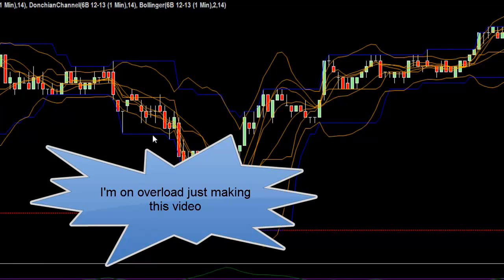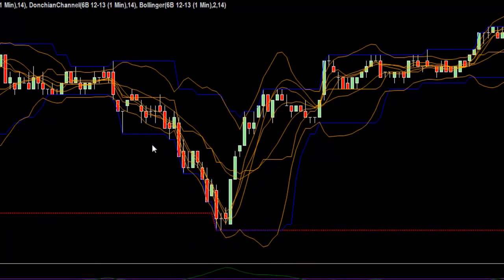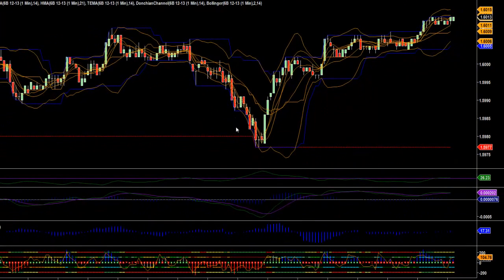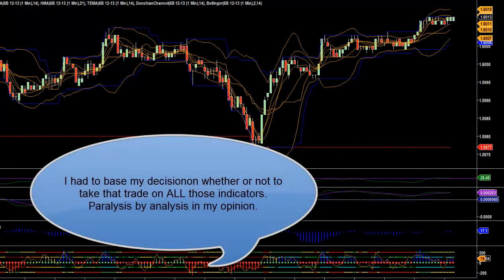Let's look at this short right here. I'm going to use this particular trade as an example. We obviously break out right here, and then as we scroll down, we see that our ADX is starting to climb, but it hasn't quite crossed that. We see that the MACD is below the zero line. And then we can look down here at the CCI, and it's below the zero line as well. So my point is this: I had to look at all those different things, and I had to analyze these things before I made my trading decision.